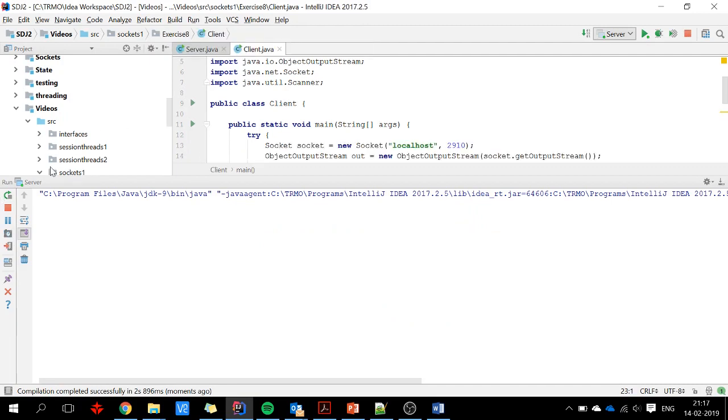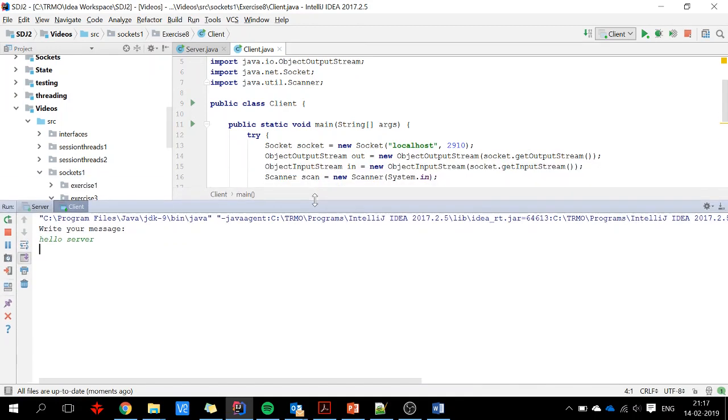And it's waiting for a client. So I will run a client. Write your message, hello server. And so again, I have the space thing. Don't know enough about the scanner. Doesn't really matter. I'm sure that's an easy fix. Hello client, we'll just camel case our way through.